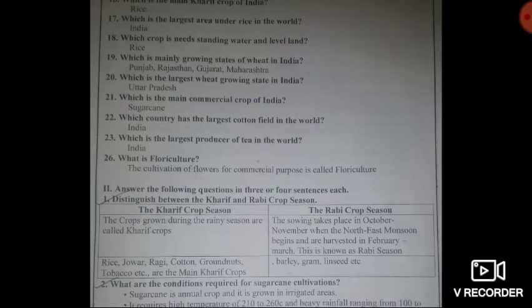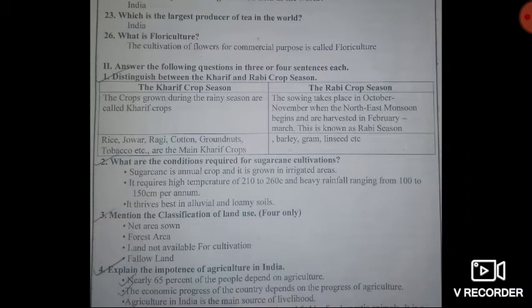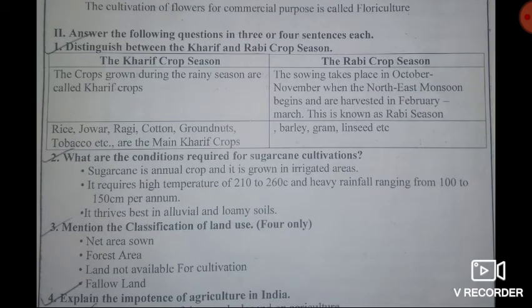Now, let's move on to the 2 marks or 3 marks questions and answers. The second main, answer the following questions in 3 or 4 sentences each. Very important: distinguish between Kharif and Rabi crop season. First, we are going to discuss Kharif crop season. In the Kharif crop season, the crops are grown during the rainy season. It is called the Kharif crop season.